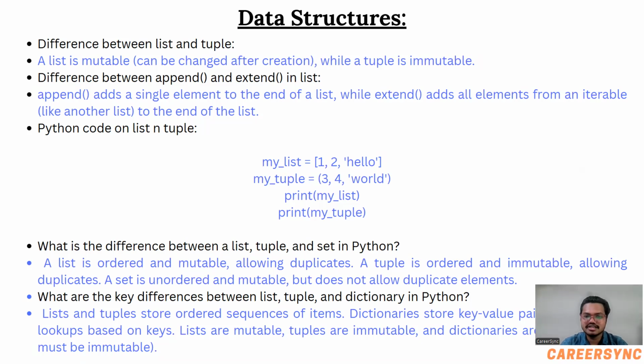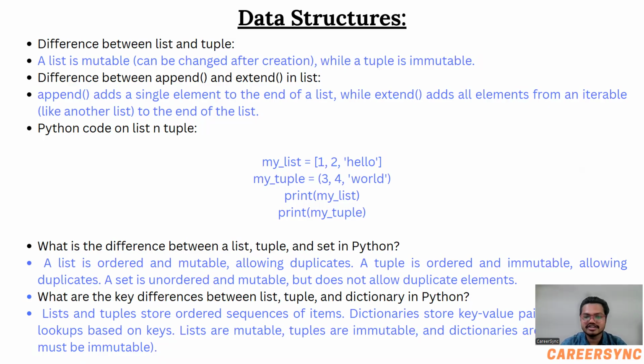What is the difference between list, tuple and set in Python? Here we have to tell the difference. A list is ordered and mutable, allowing duplicates. A tuple is ordered and immutable, allowing duplicates. A set is unordered and mutable, but does not allow duplicate elements.